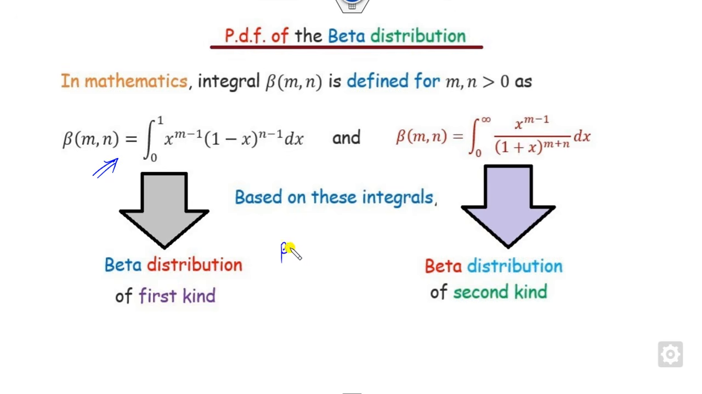And also all of you know how we can compute the beta function, that is nothing but the gamma function of m times the gamma function of n upon the gamma function of m plus n. So clearly, if you look at this, the beta function of (m, n) is nothing but the beta function of (n, m). So both are the same thing.